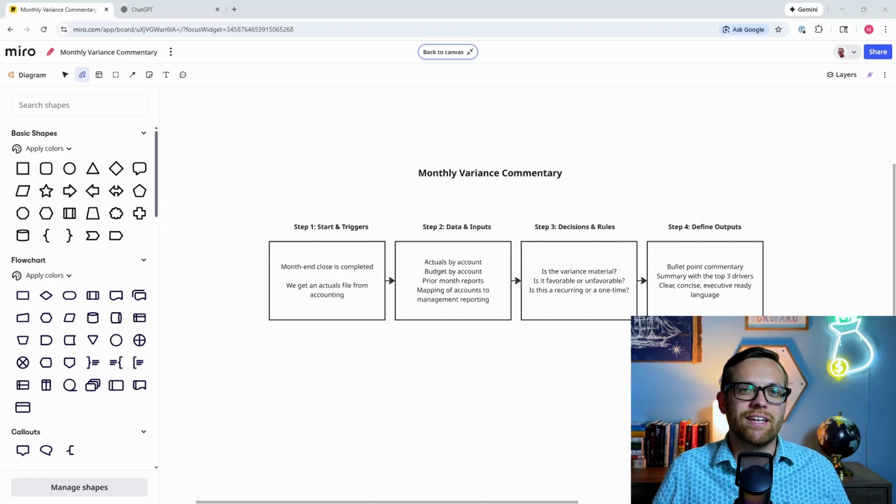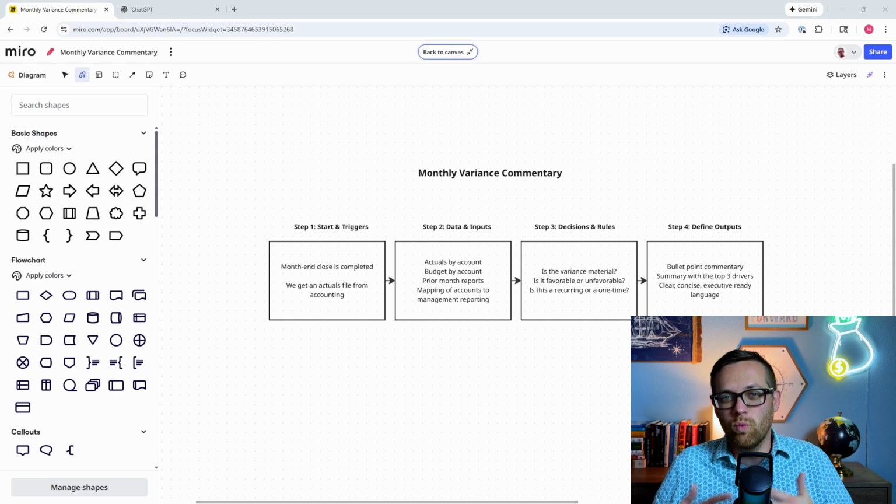Now it's time to build the agent requirements document. Now that may sound like something really complicated that your tech or your financial systems team would normally do, but I'm going to show you how to do it using AI. You're going to build something that a consulting firm could charge you $10,000, $20,000, $30,000 for in a couple of minutes using the AI prompt framework that I'm going to give you. It's going to be very easy, and I'm going to walk you through how to use the AI, and AI is going to walk you through the rest of it step by step. So what is an agent requirements document? Well, again, if you've worked on financial systems before, this is something you work with on your financial systems team or your tech team.